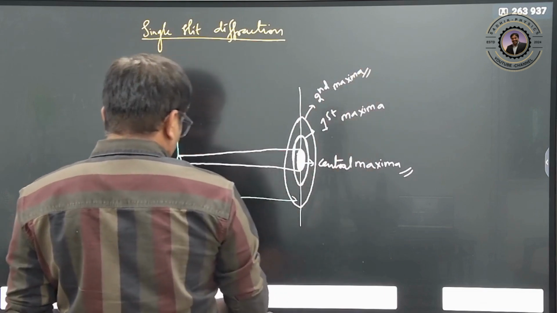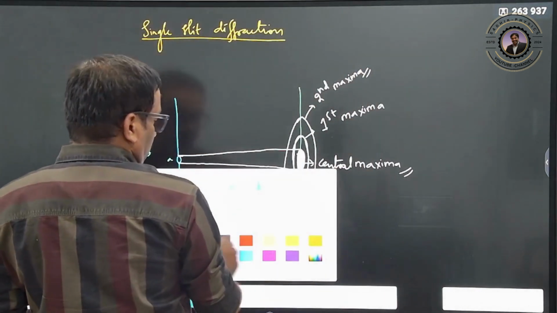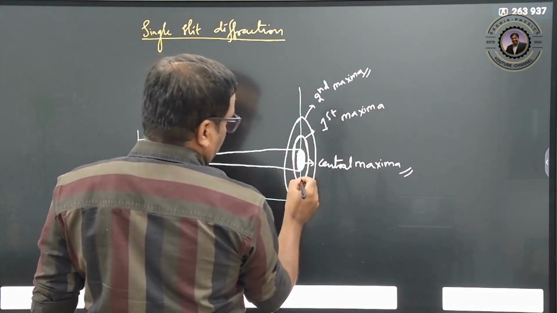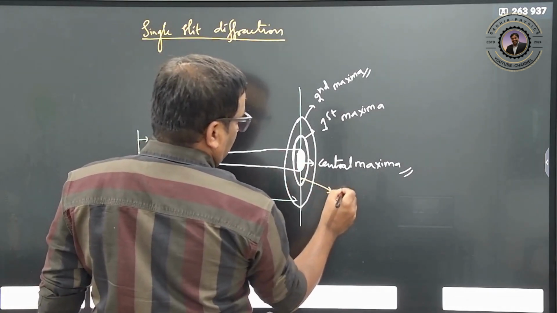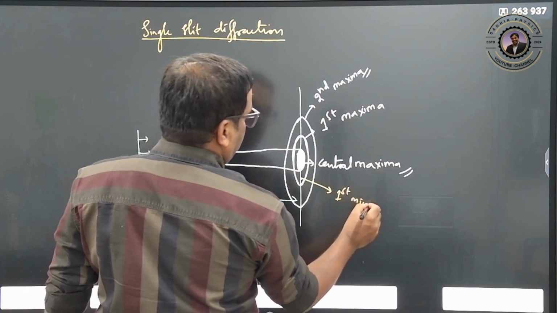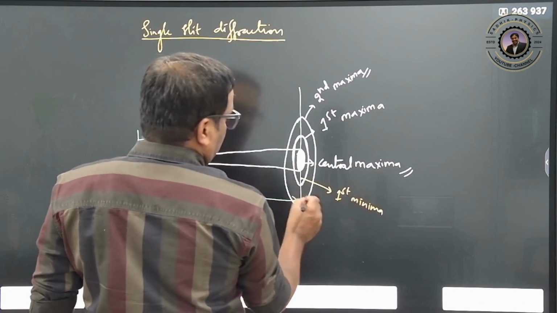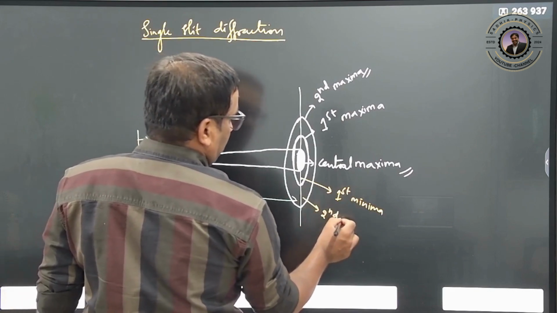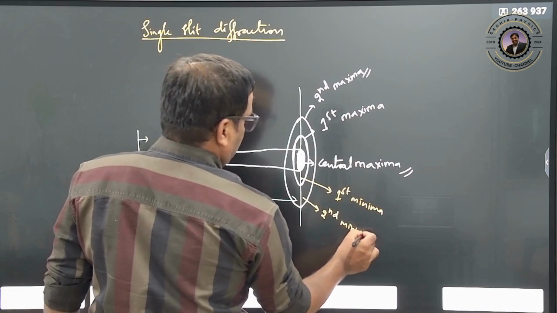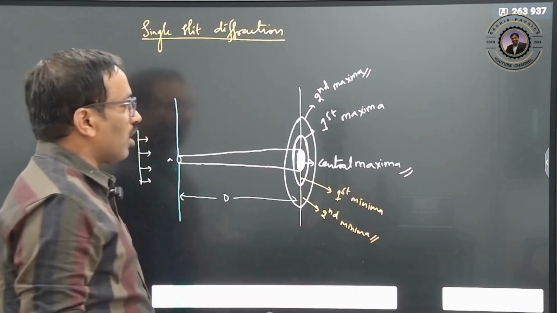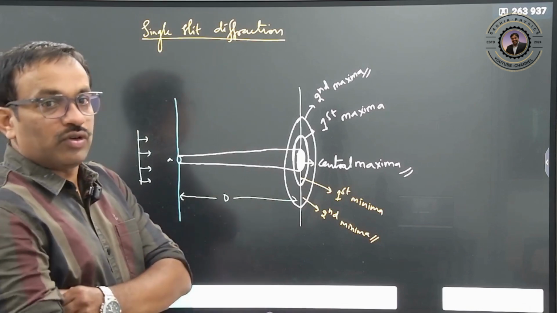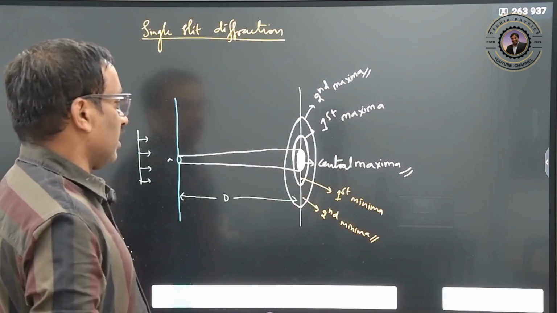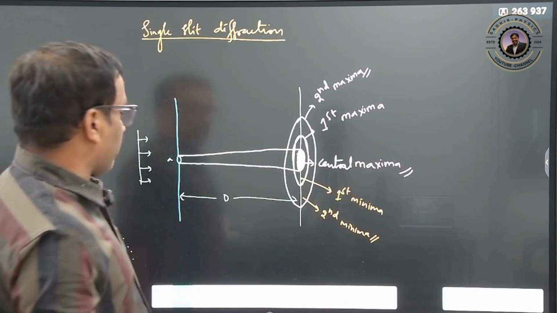Second maxima. In the middle of this region, this is called the first minima. Minima means the intensity is very, very low. So this is nothing but a second minima. This type of pattern you are going to observe on the screen due to the single slit. Clear? So why are this minima and maxima formed?